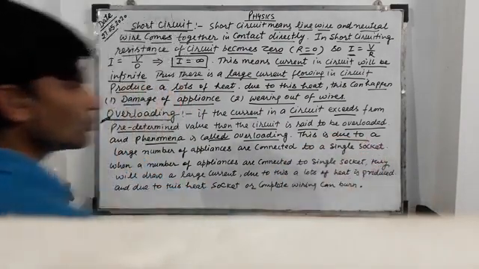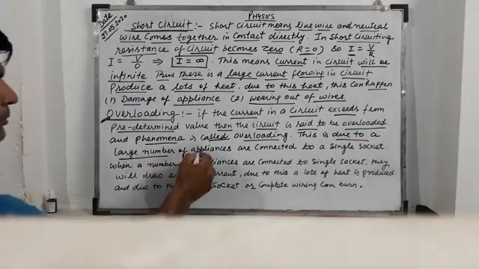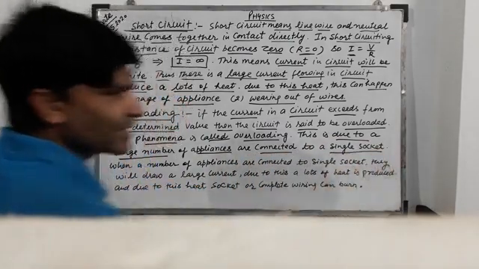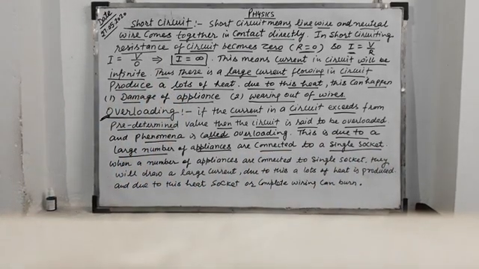This is due to a large number of appliances being connected to a single socket.